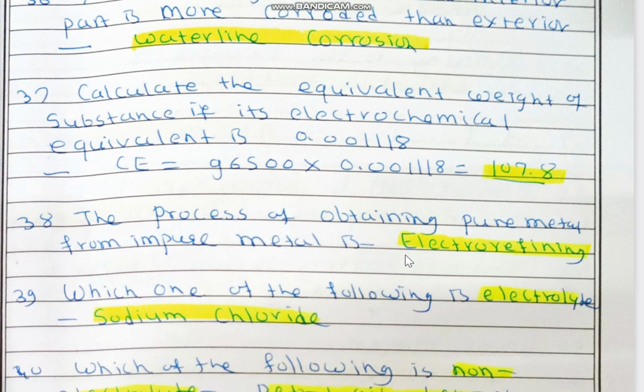Then calculate equivalent weight of substance if its electrochemical equivalent is 0.001118. Use relation between Faraday's first and second law, that is chemical equivalent or equivalent weight is equal to 96,500 into 0.001118 and equivalent weight is 107.8.